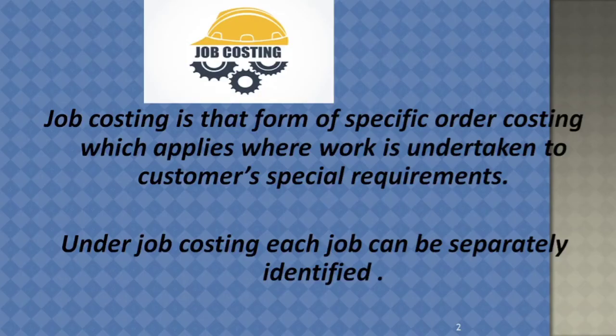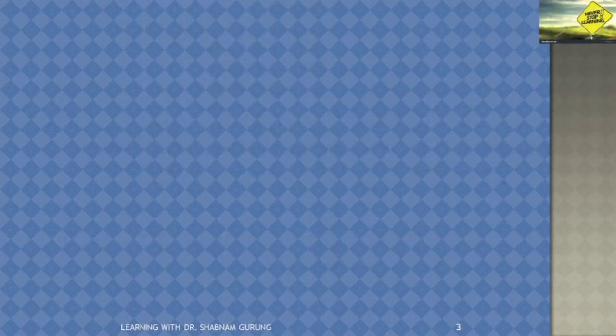The basic difference between contract costing and job costing is that job costing is for shorter duration of time and contract costing is for longer duration of time. So let's start the MCQs of job costing.